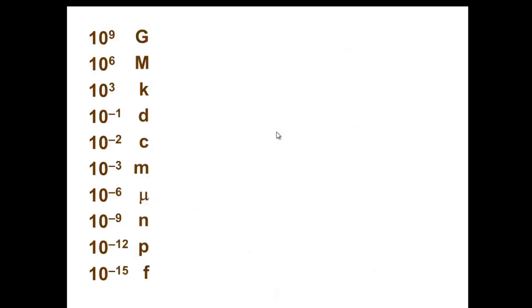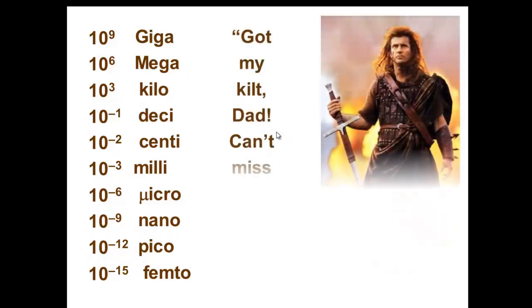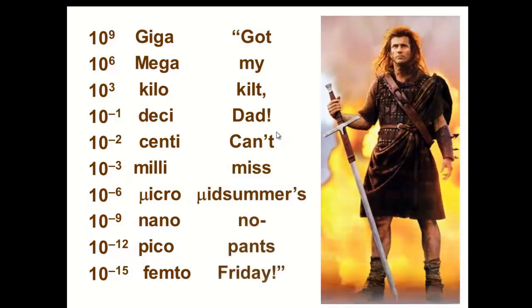Here you have all of these prefixes, and now they are completed. To remember those prefixes, we have a mnemonic that starts from giga: Giga, Mega, Kilo, Hecto, Deca... So it's "got my cat that cannot miss midsummer's no pants Friday." This is to remember the prefixes.